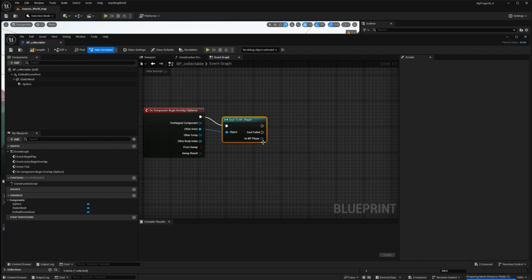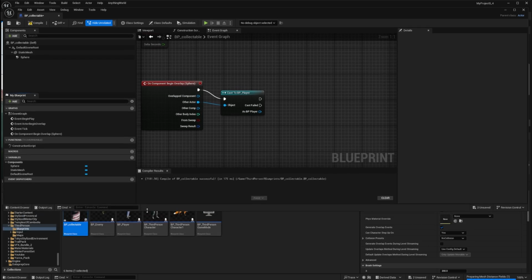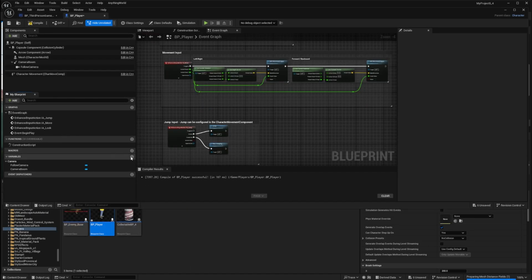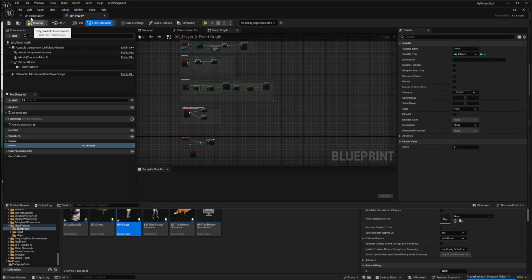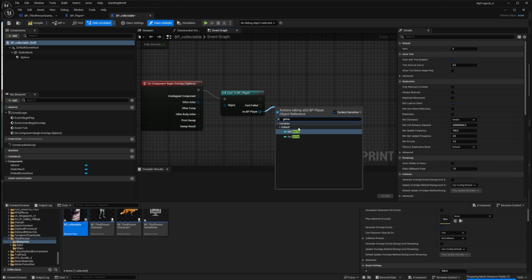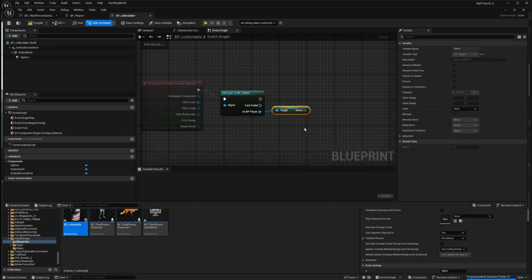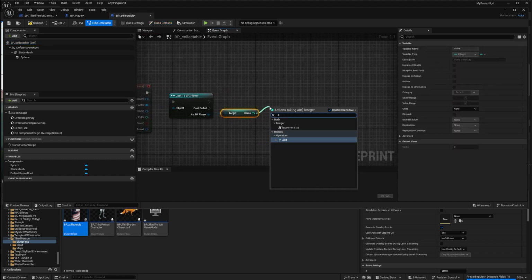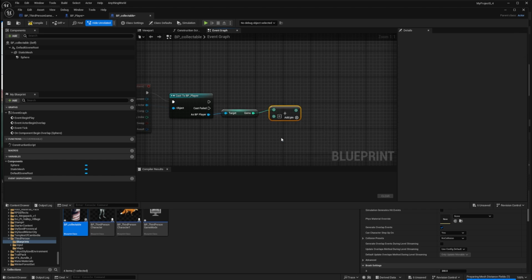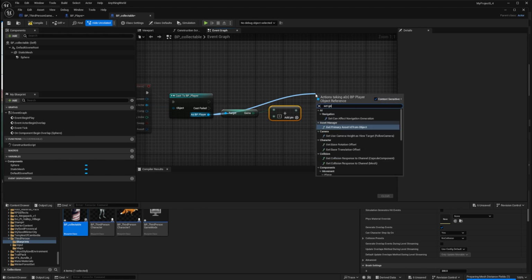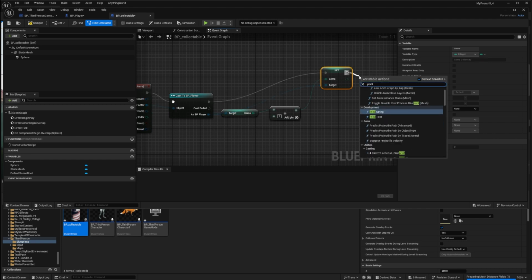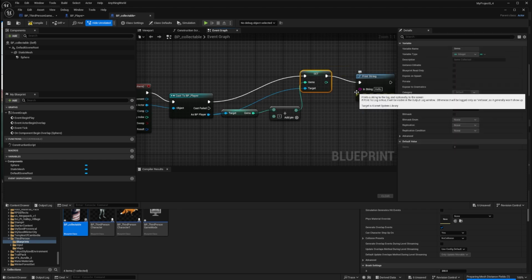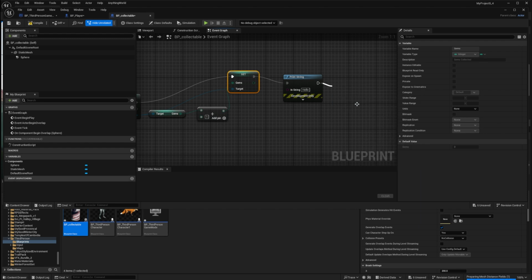Then went back to the player blueprint to add a new integer variable called gems. Returning to the collectible blueprint, I set up get gems, add, put one, set gems, print string, and destroy actor.